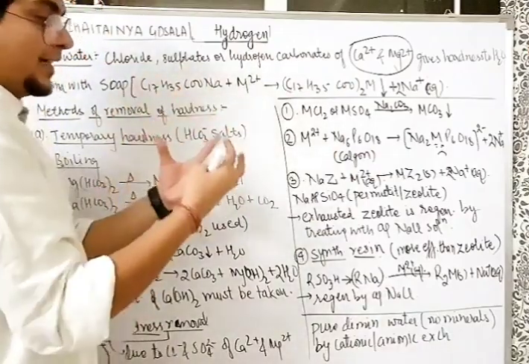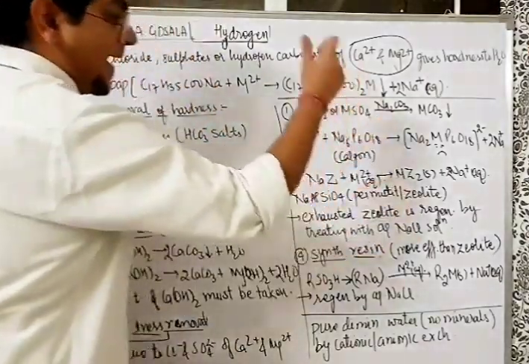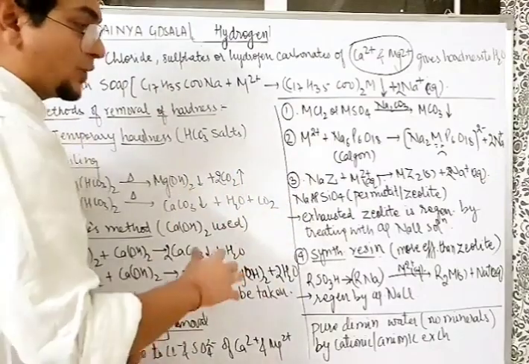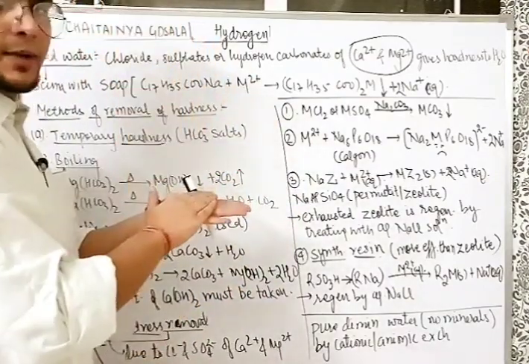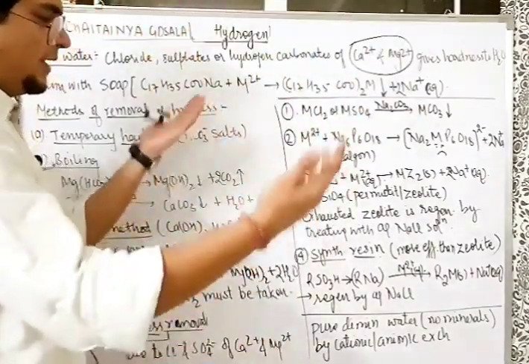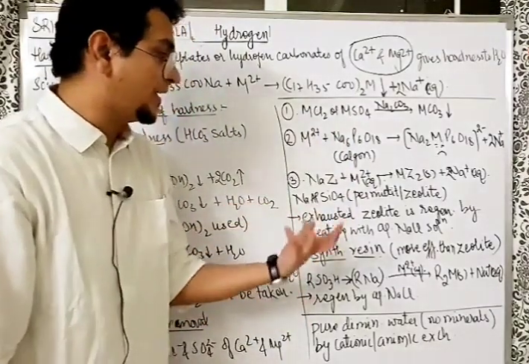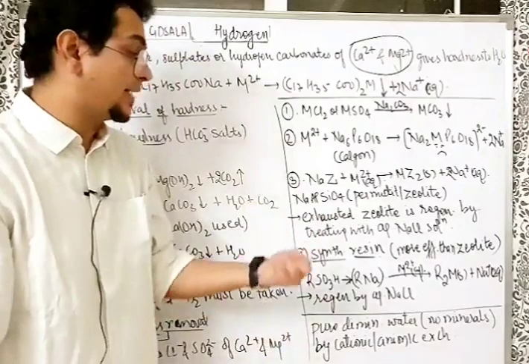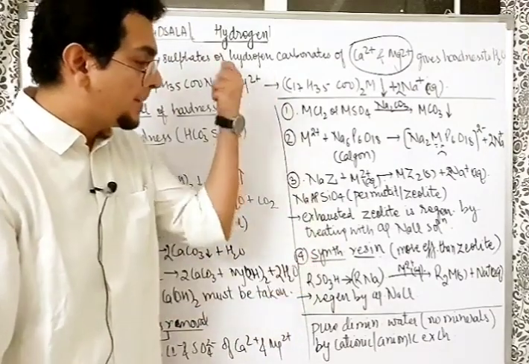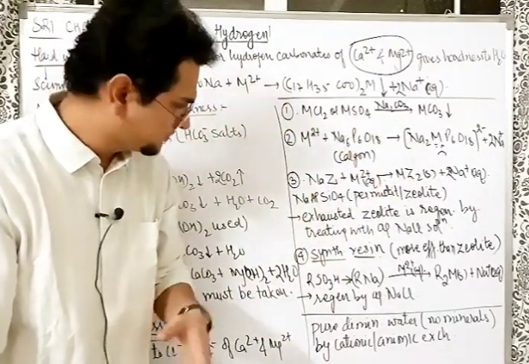So to regenerate it, what do we do? We treat this with aqueous NaCl. Na+ will come again, M2+ will go. So we get the regeneration of the permutit again. Very important: how the permutit or zeolites are regenerated after being exhausted. The exhausted zeolites are regenerated by treating with aqueous NaCl solution.